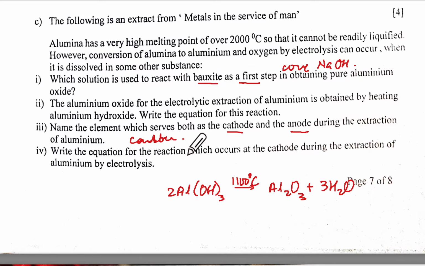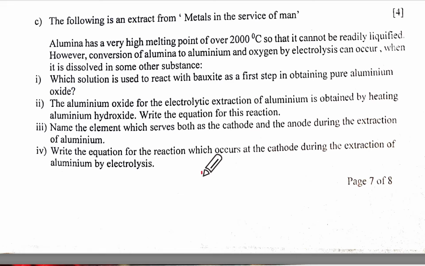Yes. Write the equation of the extraction reaction which occurs at cathode during the extraction of aluminium by electrolysis. Means for electrolysis we will have to take Al2O3. If you are confused for this, first show dissociation. At least you will remember that alumina has to be dissociated. So it will give me 2Al3+ and 3O2-. Are you with me so far?